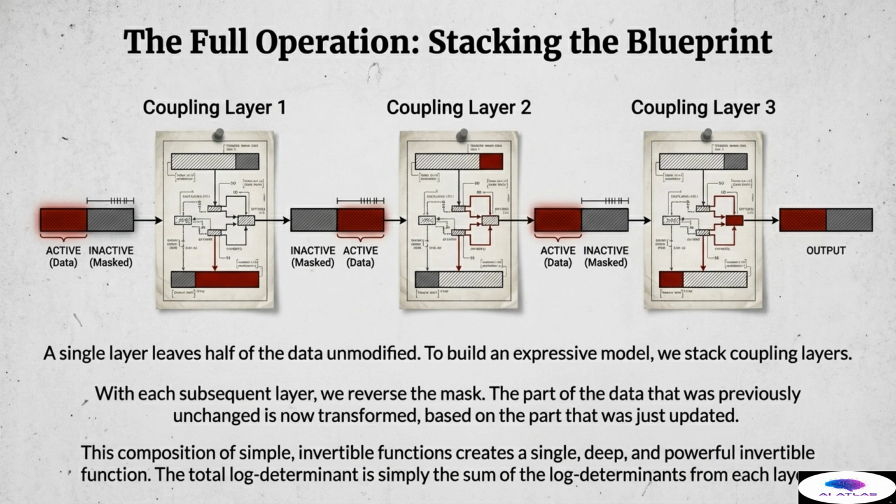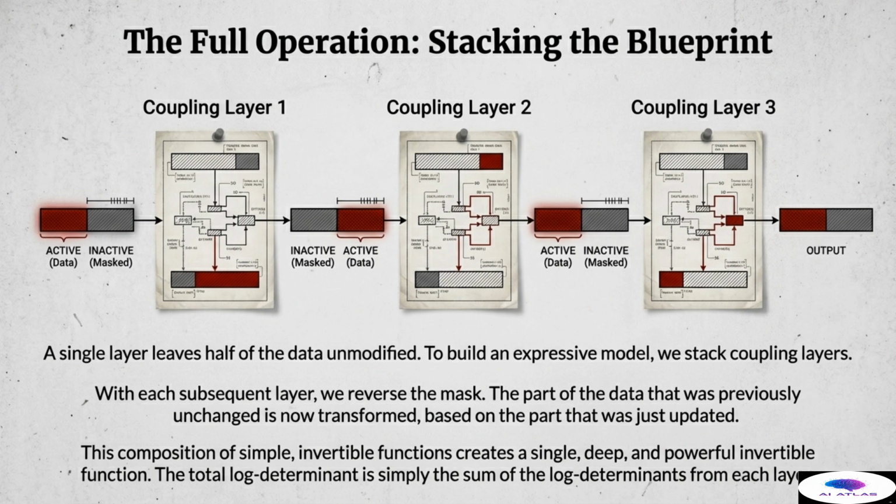In coupling layer 1, the red block is active and transformed, while the gray block is masked and unchanged. When we move to coupling layer 2, we deliberately reverse the mask. The data that was previously inactive and unmodified is now actively transformed. Importantly, this new transformation is based on the data that was just updated in the previous layer.